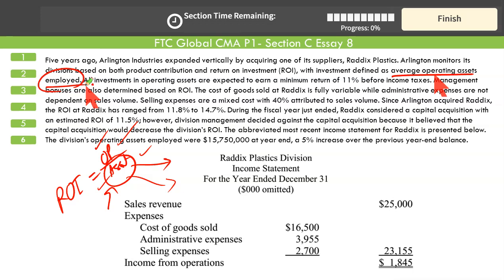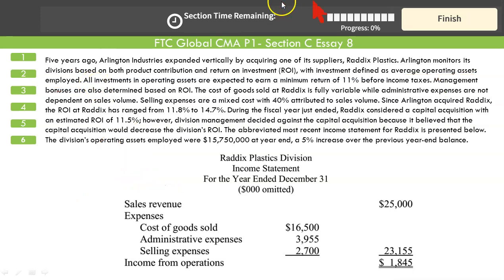That's the idea. All investments in operating assets are expected to earn a minimum return of 11%. That's our required rate of return before income taxes. Required rate of return, target rate of return. Management bonuses are also determined based upon return on investment. Now this is interesting. Bonuses are determined based on return on investment, right? And we have also been given the required rate of return that will help us calculate residual income.